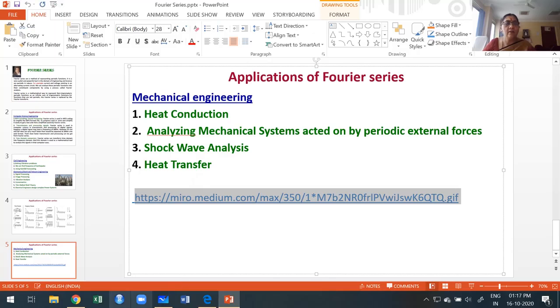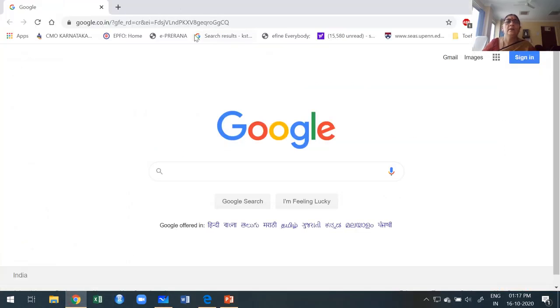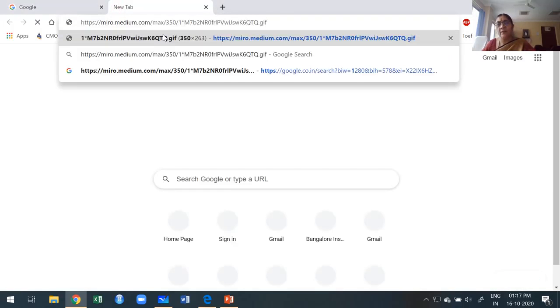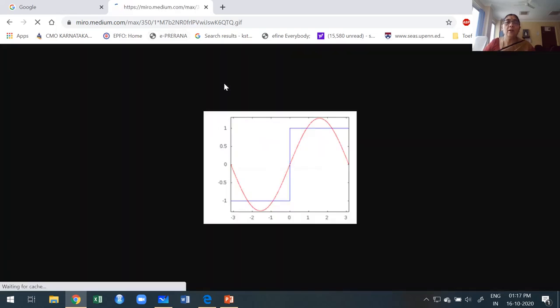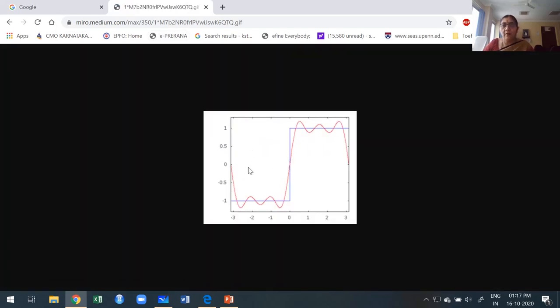I go to Google. Now just paste it, the zip file, and it shows how the wave is converted once you apply the Fourier series. You take the first 2 terms, 3 terms or 4 terms, and finally they reach what they expect.